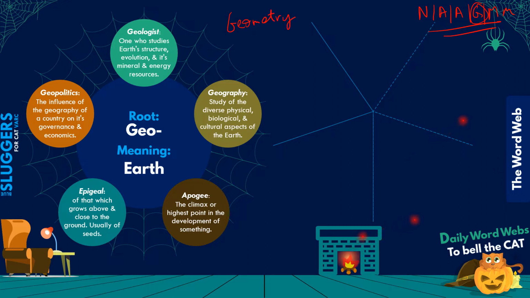Geometry initially evolved as a science where people simply wanted to measure the things that they found in their surroundings, right? Like you can see that geo came from this root geo that stood for earth, and metry came from the root, मैं यहाँ पे लिख देता हूँ आपके लिए, metria, that stood for, that is Greek for measures, right? So geometry essentially means measuring the earth.